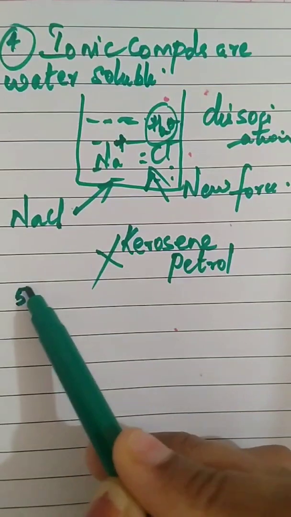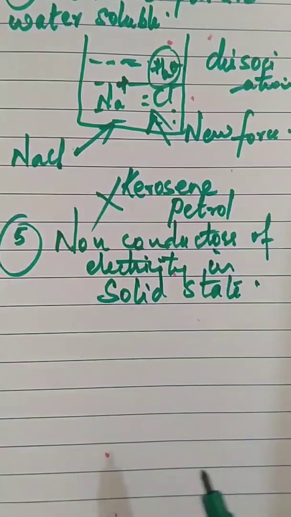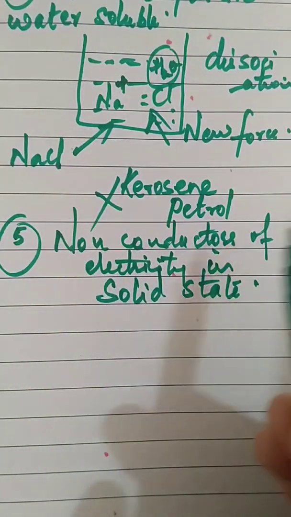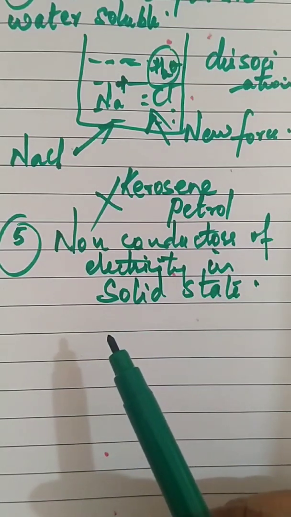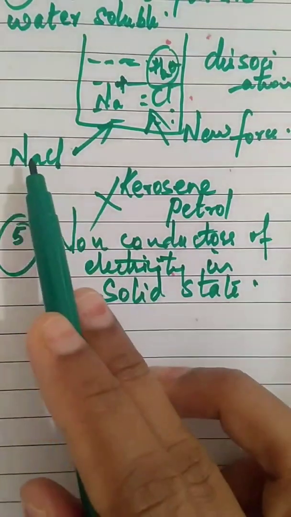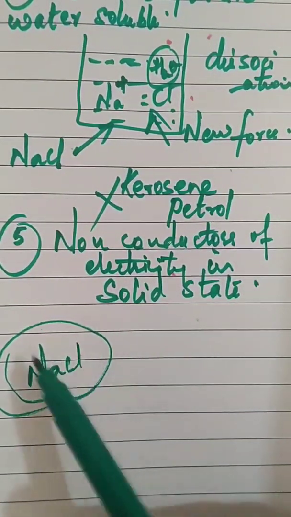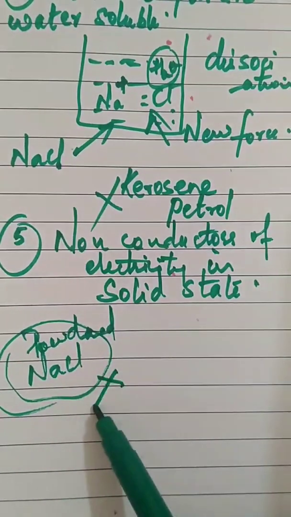The fifth property of ionic compounds is that they are non-conductors of electricity in solid state, because in the solid state the ions can't leave their place. Powdered NaCl will not conduct electricity.